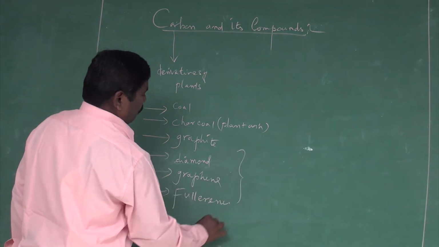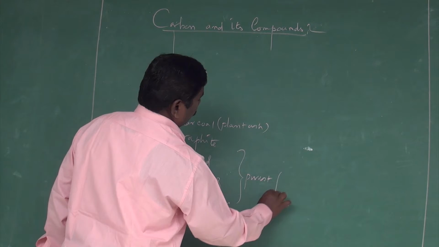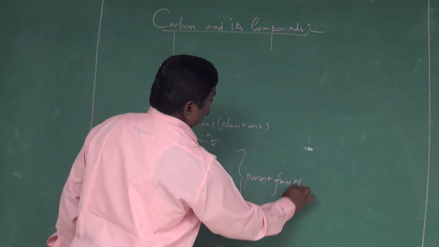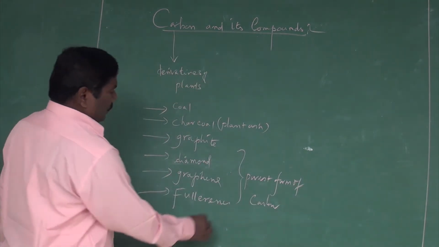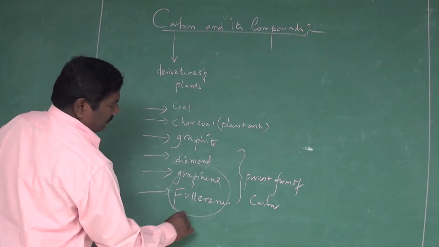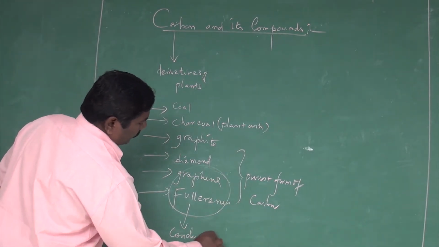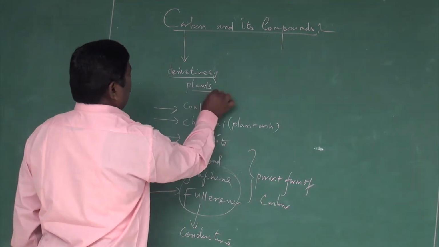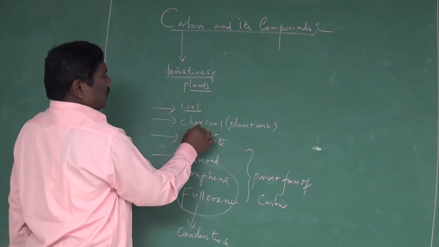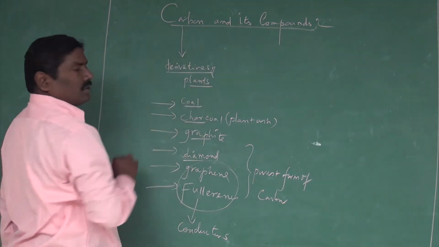These are all the purest forms of carbon. These are the best conductors, superconductors. Coal, charcoal, graphite, and diamond are all carbon.